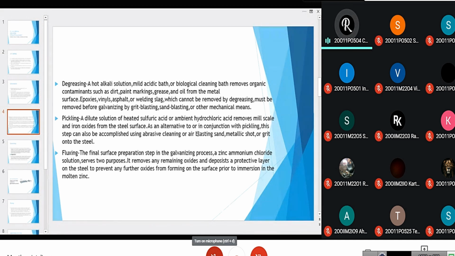The third step of the galvanizing is fluxing. The final surface preparation step in the galvanizing process is a zinc ammonium chloride solution that serves two purposes. It removes any remaining oxides and deposits a protective layer on the steel to prevent any further oxides from forming on the surface prior to immersion in the molten zinc.